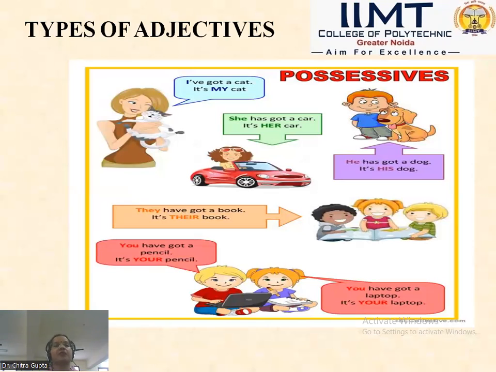You have got a laptop. It's your laptop. Again, your is showing the ownership, possession, and belongingness, that whose laptop is this? This laptop belongs to whom? It's your laptop. So your is showing the possession, or the ownership.